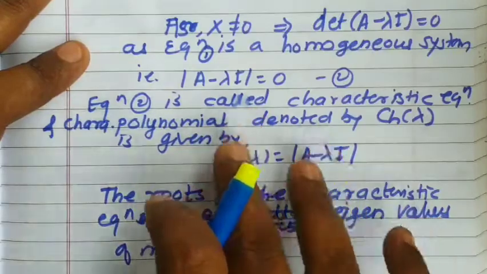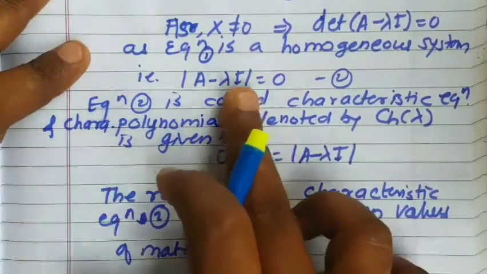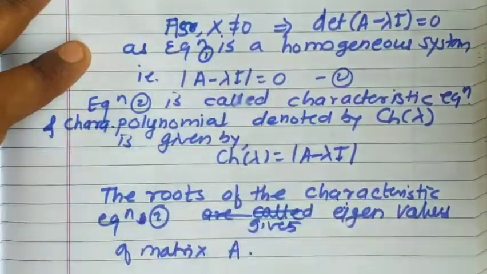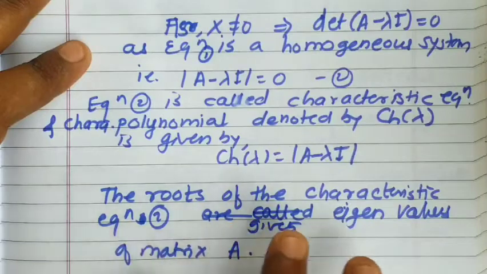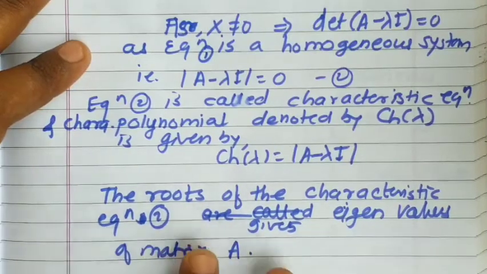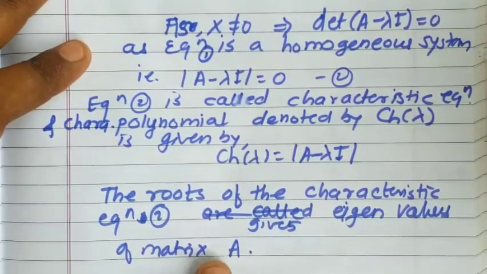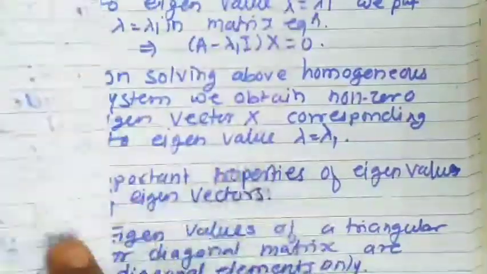Okay, so this will be some polynomial in lambda, and when you equate it to 0, you'll get a characteristic equation. So we can determine the roots of that characteristic equation, and however many roots we get, that many eigenvalues we get for the matrix A. Fine. The next thing now,